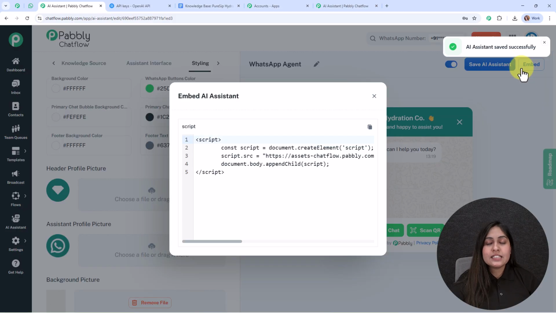Alright, so now after saving the AI assistant, let me tell you that you can also embed this AI assistant on your website by clicking on this embed button, and here you're going to receive the script code. You need to copy this code and paste it on your website as well. Alright, this is the embed option.